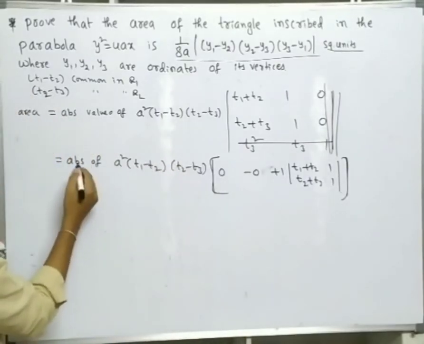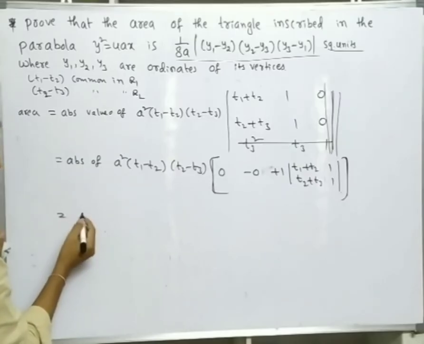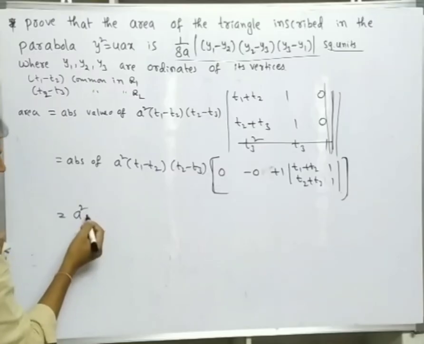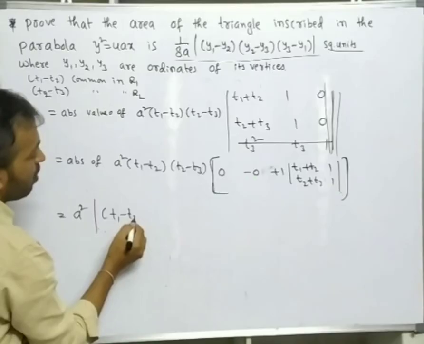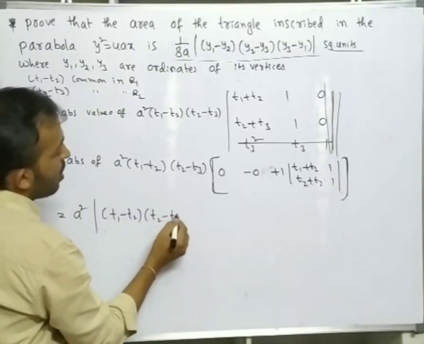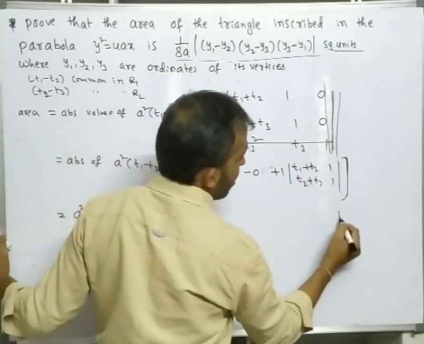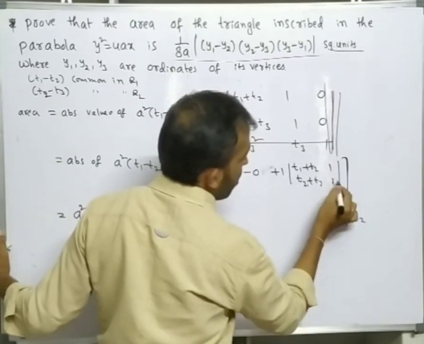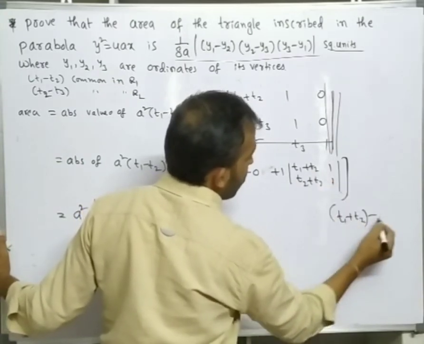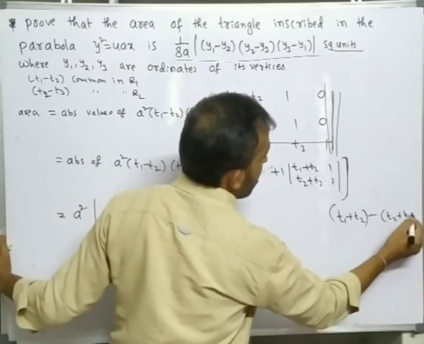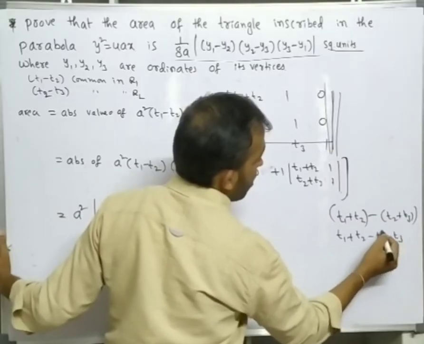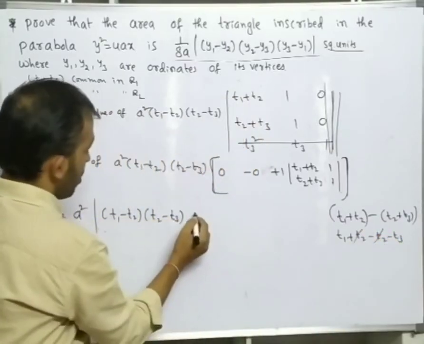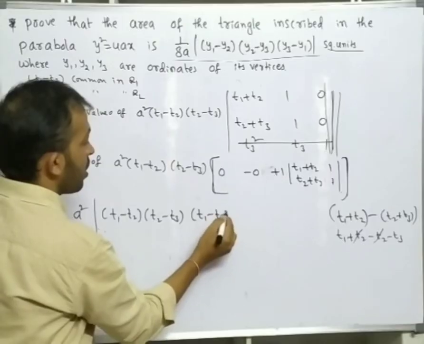Now I am writing absolute value of, that means here a square is in square form, that is positive. Now write modulus of what is remaining: t1 minus t2, t2 minus t3. Here find the determinant: t1 plus t2 into 1, t1 plus t2 minus of t2 plus t3. So t1 plus t2 minus t2 minus t3, t2 cancels, so what remains is t1 minus t3.